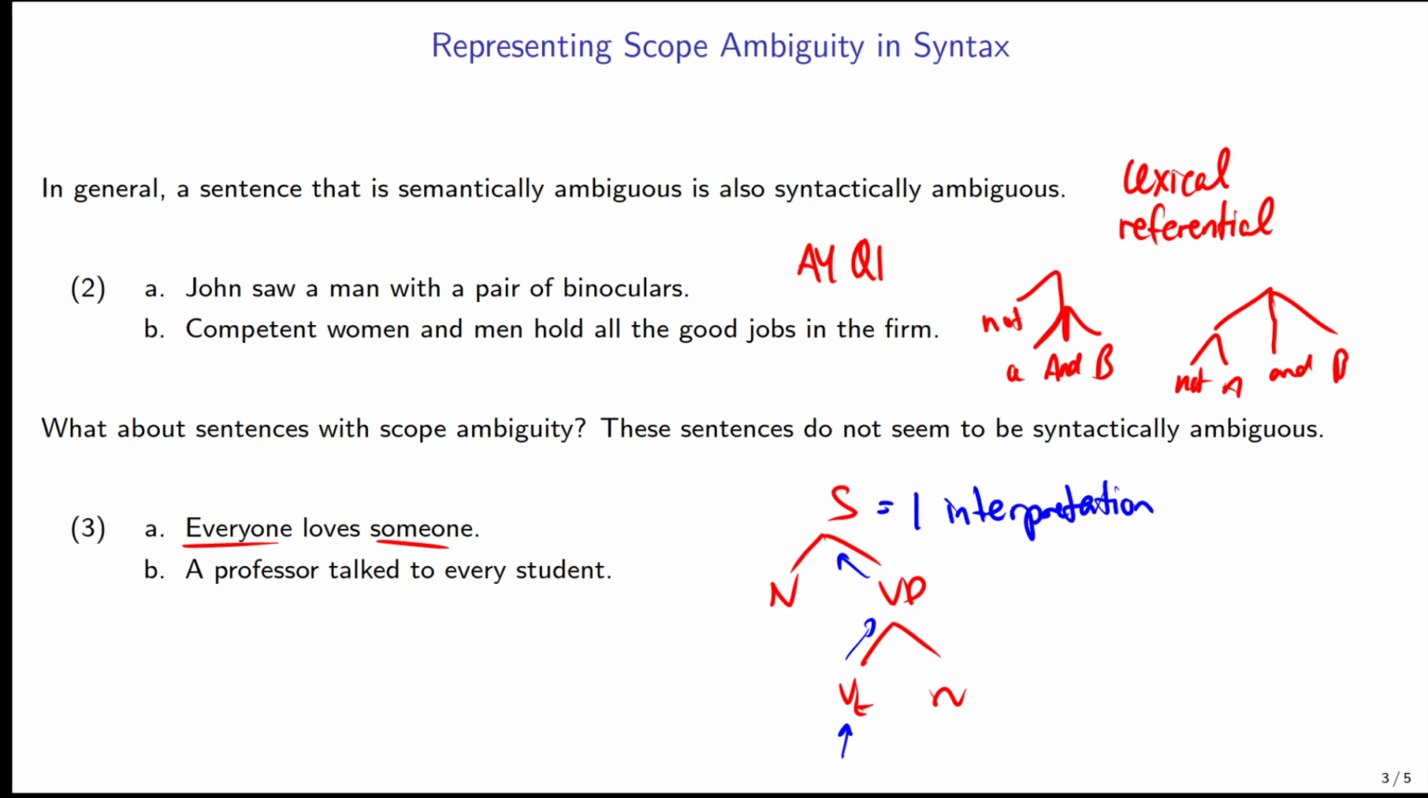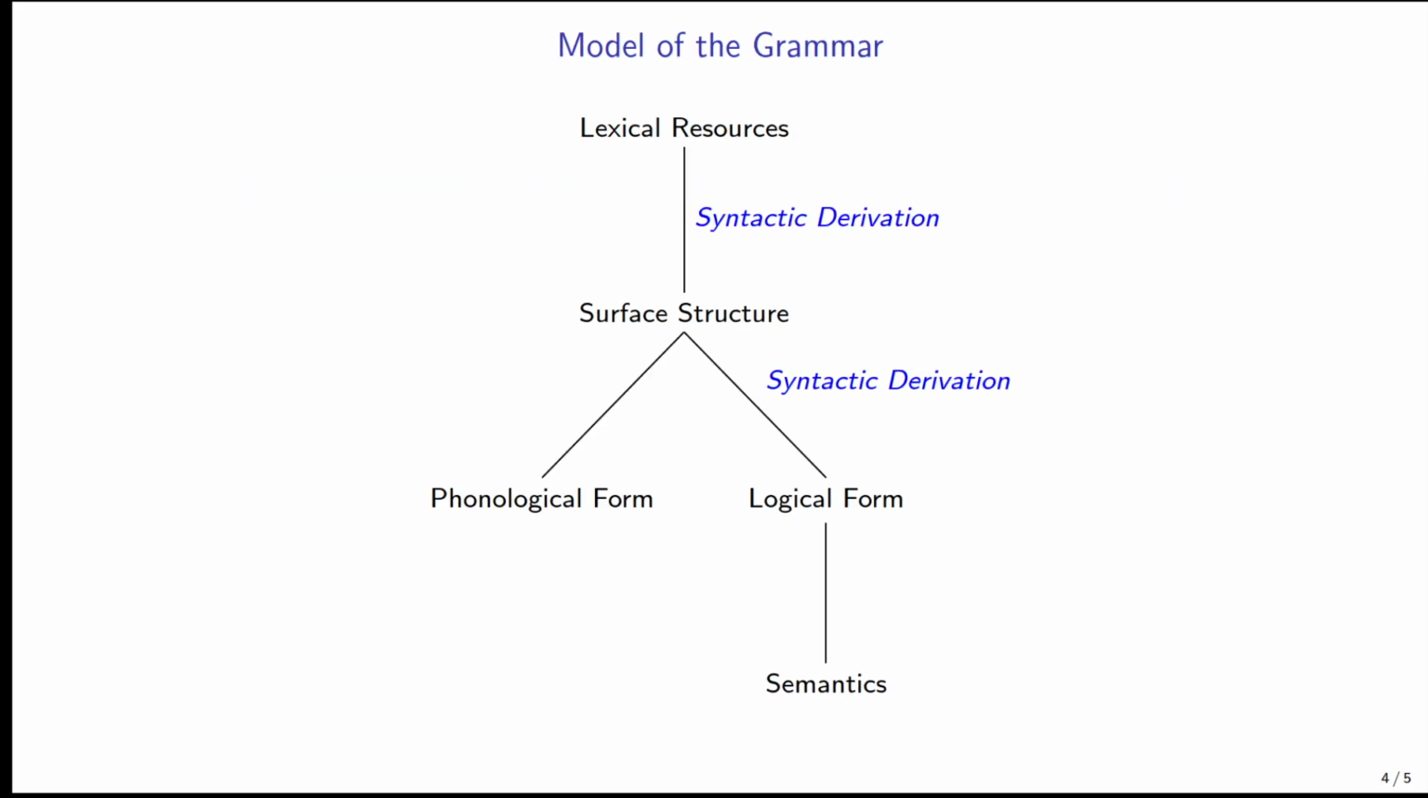So they need to have different structures. They need to have something different lexically in order to give us two different interpretations. We have to have that. So we need to think about our model of the grammar first.